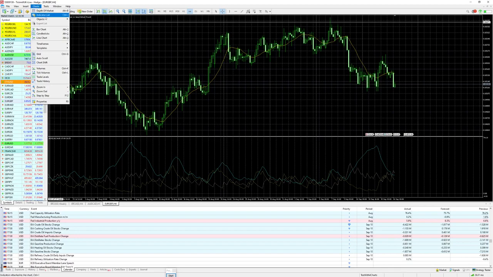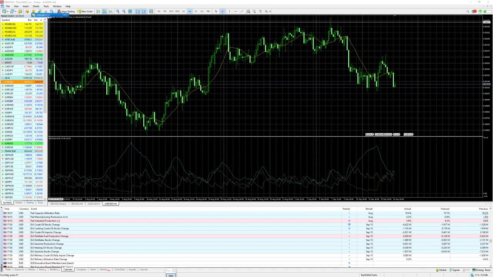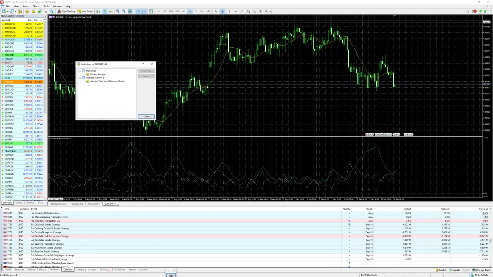You also have an indicator list from the charts. Everything you have in the charts, you will see here. For example, in our chart, you see a moving average, this one and this one, and below you have the ADX. The indicator list shows you what you have activated in your charts, and you can click on it.